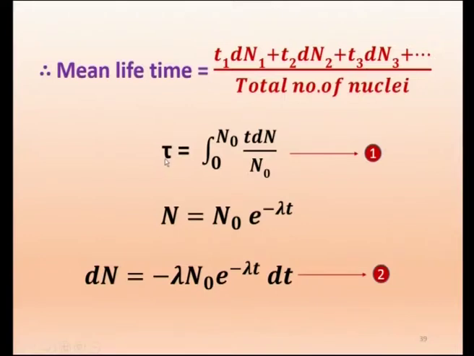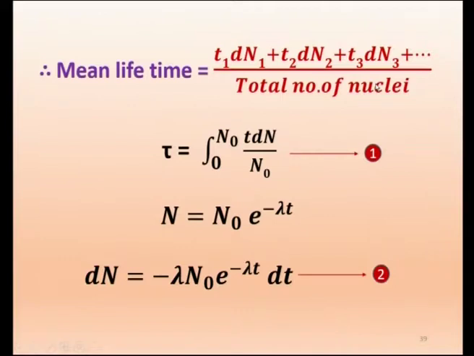Tau is equal to, instead of adding, we integrate: t1 dN1, t2 dN2, t3 dN3, written mathematically as t dN, divided by the total number of nuclei.